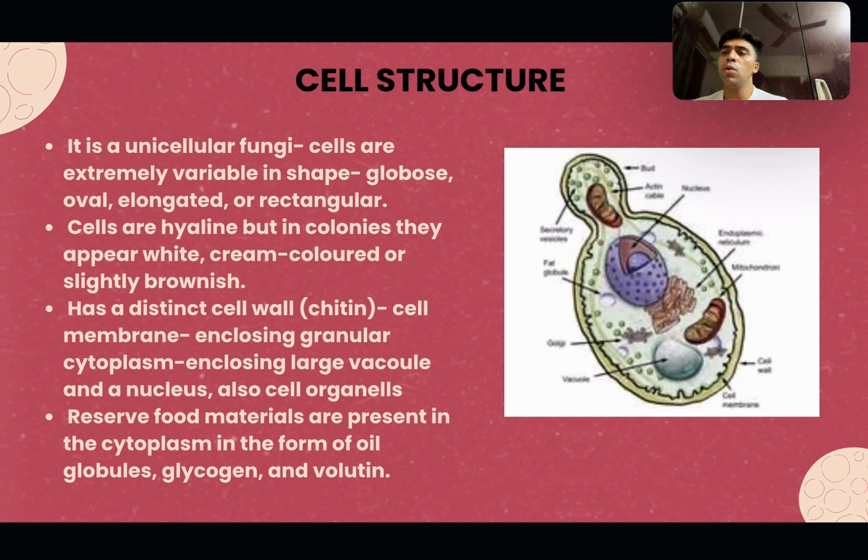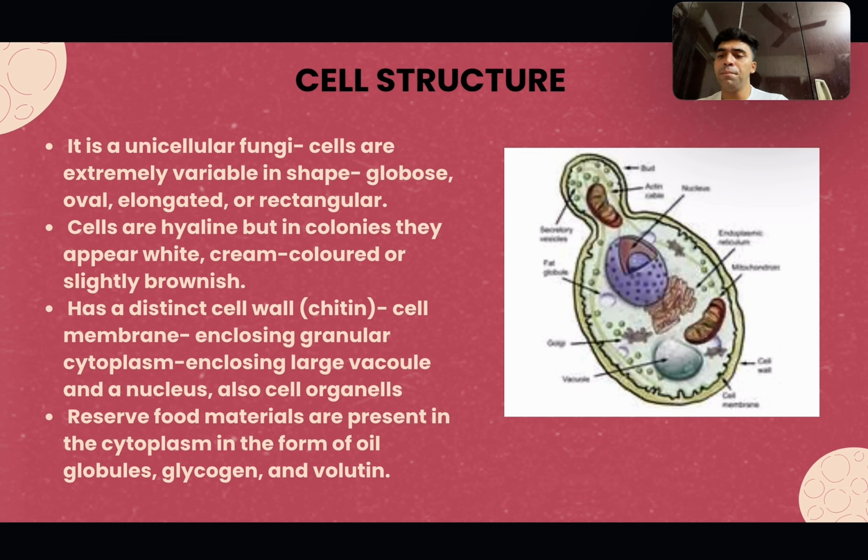Now let's look at the cell structure of how a cell of a unicellular fungus, that is yeast, looks. It is a unicellular fungus. Cells are extremely variable in shape. The one I have shown in the diagram is oval shaped, but they can also be globose, elongated, or rectangular. Cells are hyaline,